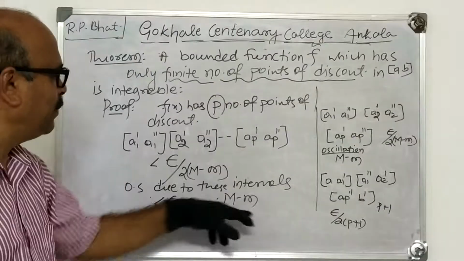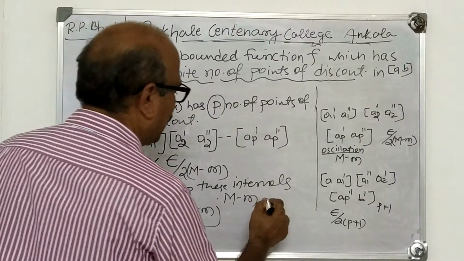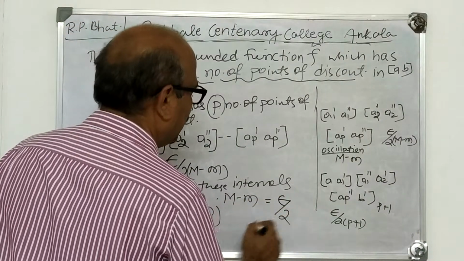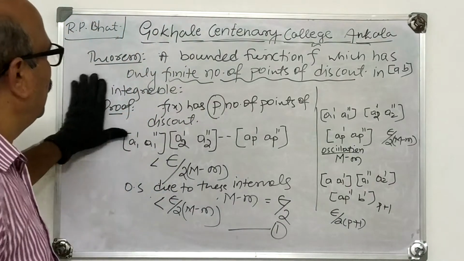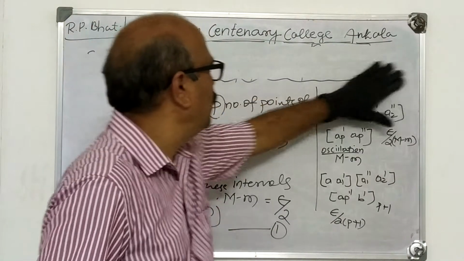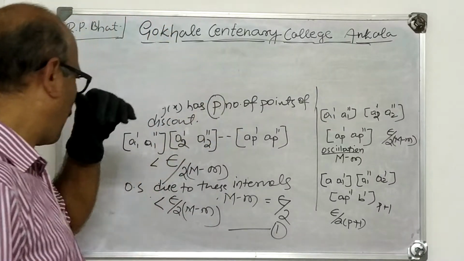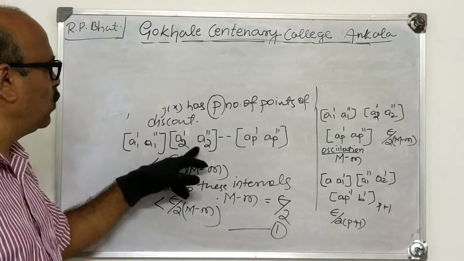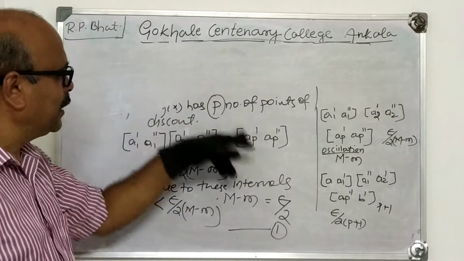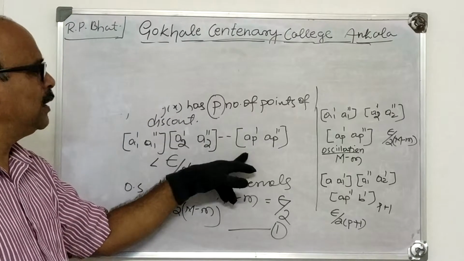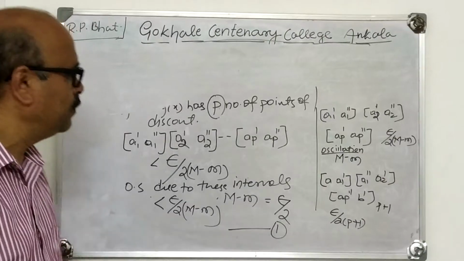Therefore, the oscillatory sum arising from these subintervals is less than epsilon by 2. This is the first one. So we have enclosed the p points of discontinuities in non-overlapping subintervals so that the oscillatory sum corresponding to those intervals is less than epsilon by 2.